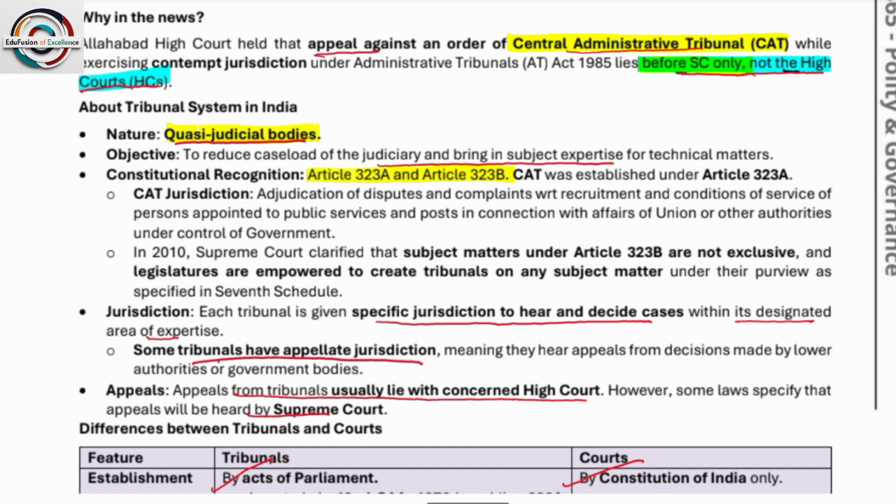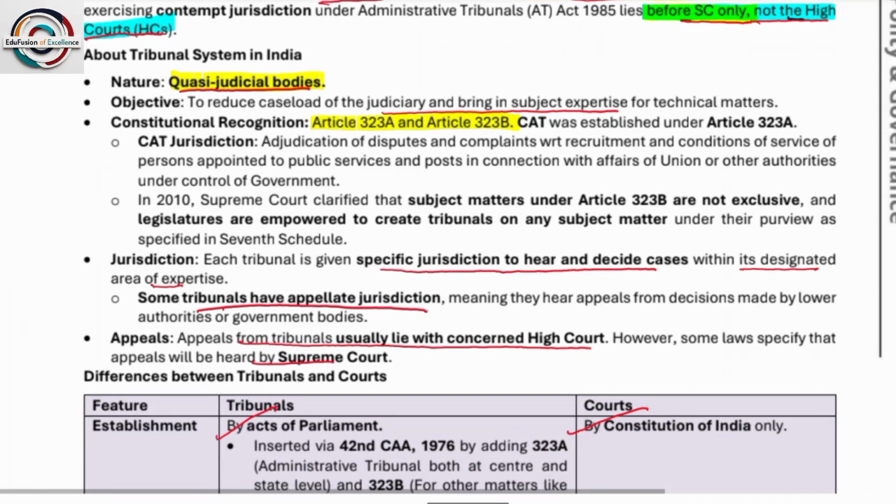The objective is to reduce caseload. So what are the main objectives of setting up the administrative tribunal? To reduce the caseload before the High Court or Supreme Court or any other courts. Constitutional recognition is Article 323A and 323B. Please understand the differences between Article 323A and 323B.